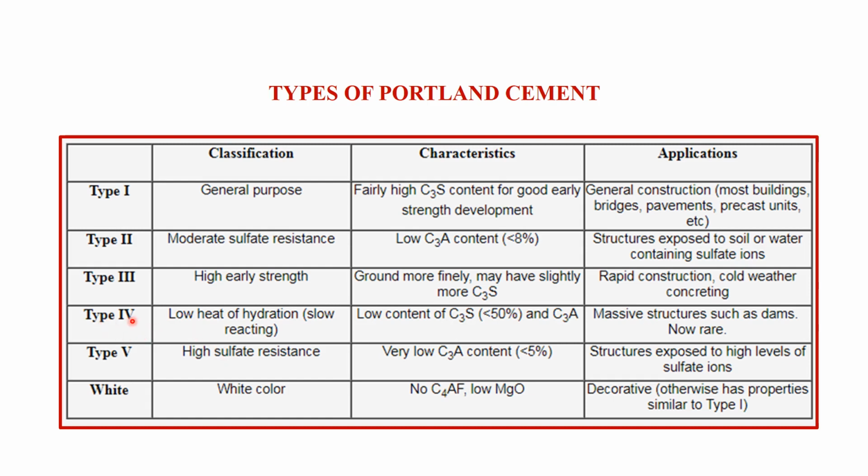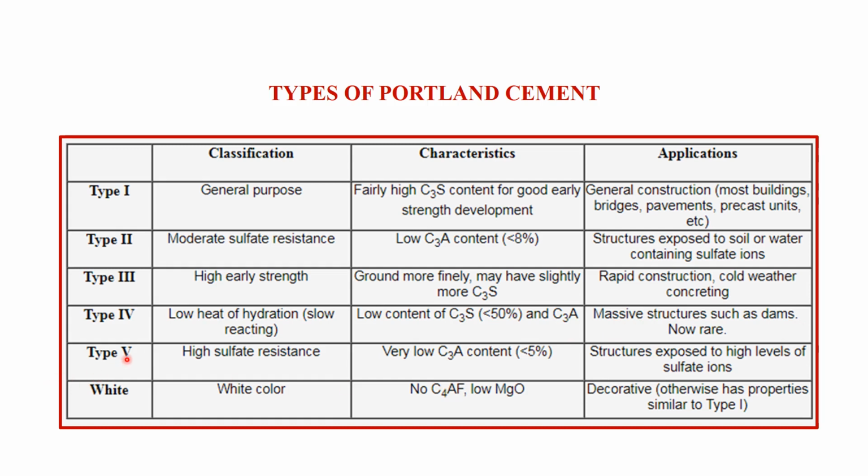Type 4 is low heat hydration type cement, means slow reacting cement, having tricalcium silicate less than 50% and C3A in low contents. It is used in massive structures such as dams.